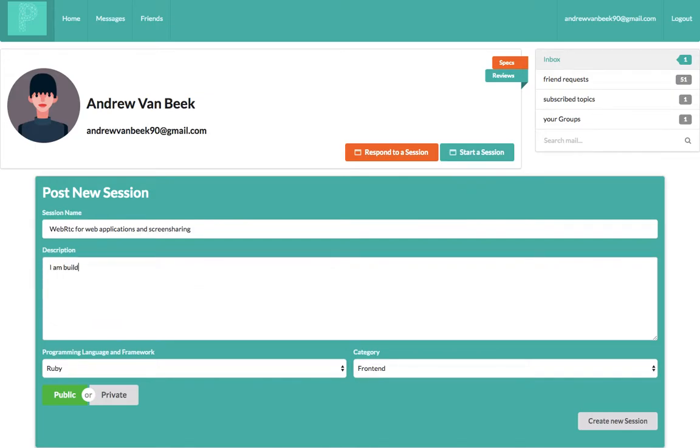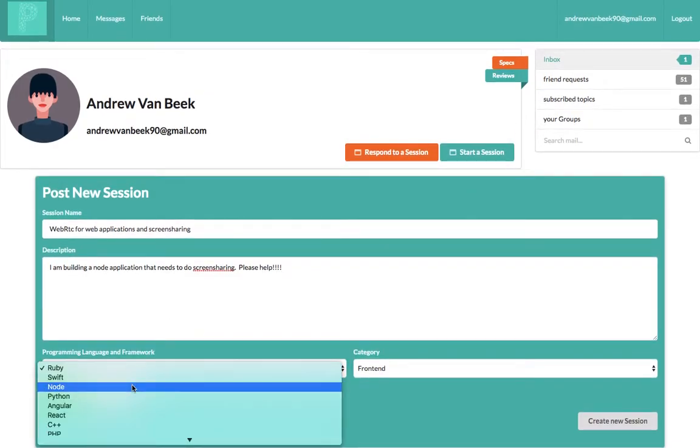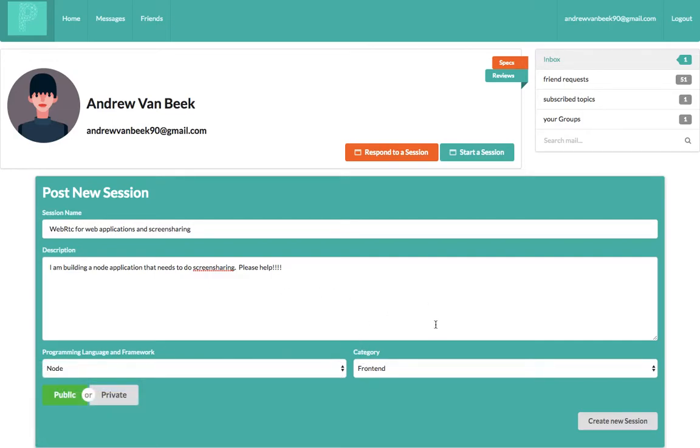I'm building a Node application that needs to do screen sharing. Please help. So I'm going to select my language and/or framework here as Node, and I'm going to say it's more back-end operations because we're probably doing stuff with Socket.io in the background.